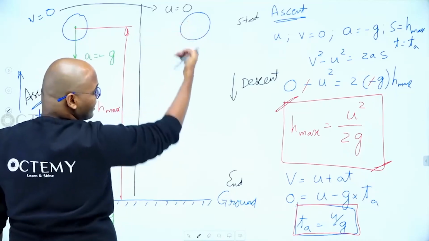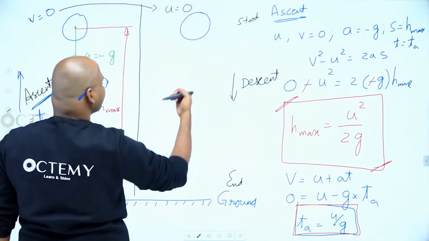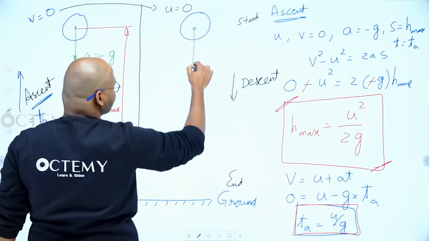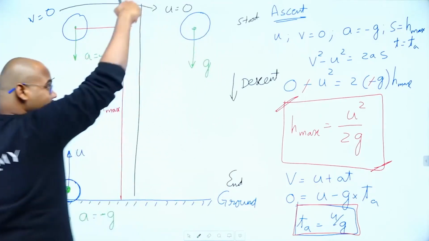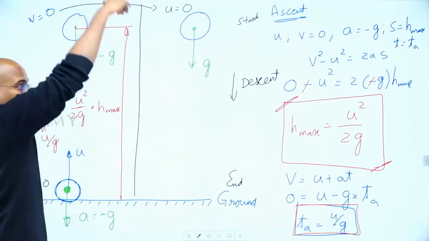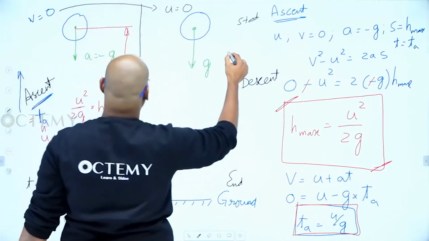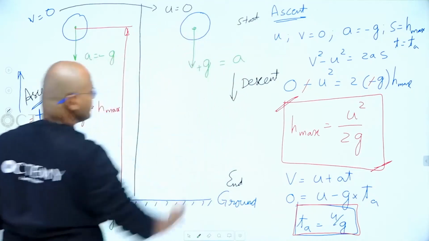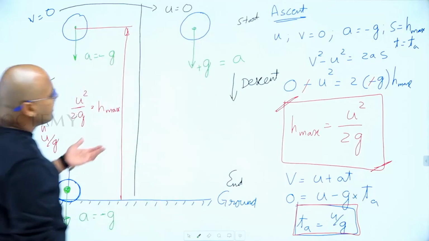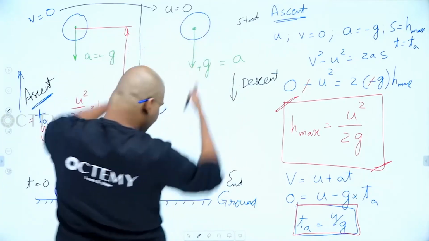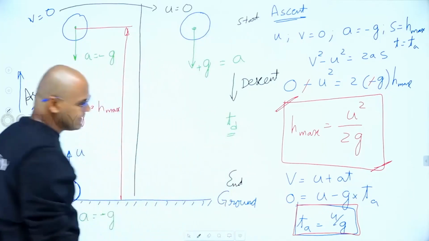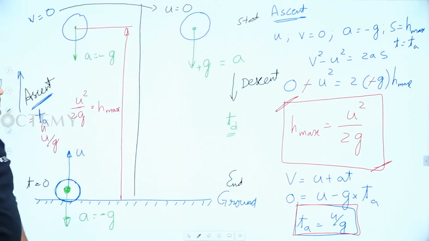Now it started coming down. Why did it start coming down? Because Earth is pulling it down with an acceleration g. Now it is coming down, acceleration is also down, so velocity is going to increase in the same direction. So is it plus g or minus g? It is plus g. Here time is 0. By the time it reaches here, let us say the time of descent is td. Now I have to find this. Tell me how to get it.